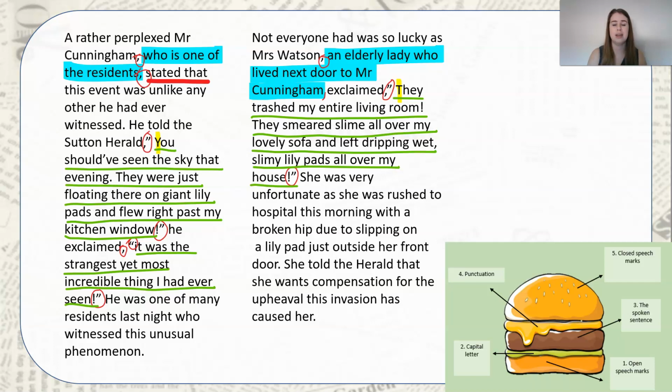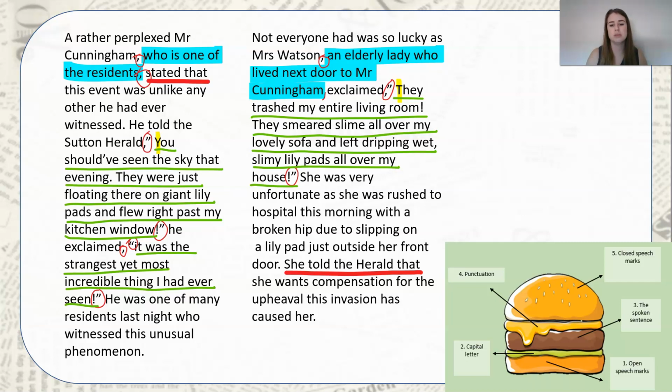So now I'm going to move on and add some reporting speech. So she was very unfortunate as she was rushed to hospital this morning with a broken hip due to slipping on a lily pad just outside her front door. So now I've given a little bit of extra information to give context as to why she's so upset. And this is going to lead into the quote now that I'm going to report. So she told the Herald that she wants compensation for the upheaval this invasion has caused her.